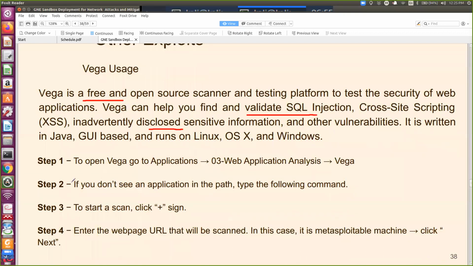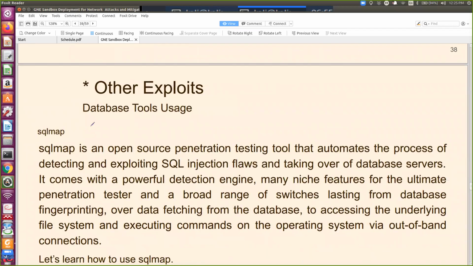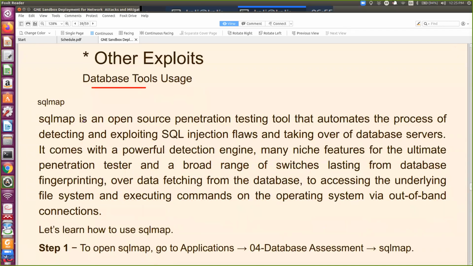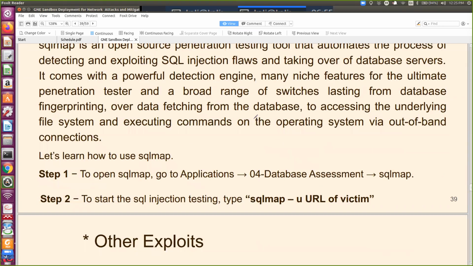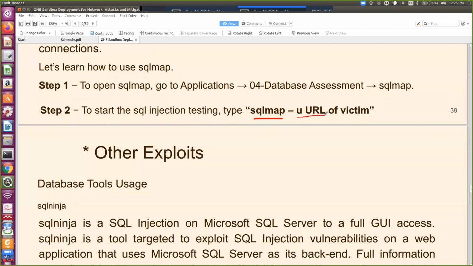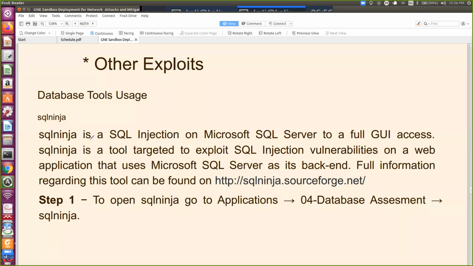Again, you can go to the applications. I will show you under Kali Linux web applications, the Vega tool is there, and you can start a scan. Not only with web applications, but also with databases, SQL map is there to check the vulnerability of the databases. And how to use this? This is the command: sqlmap -u URL of the victim. So you can give sqlmap -u gnd.ac.in.